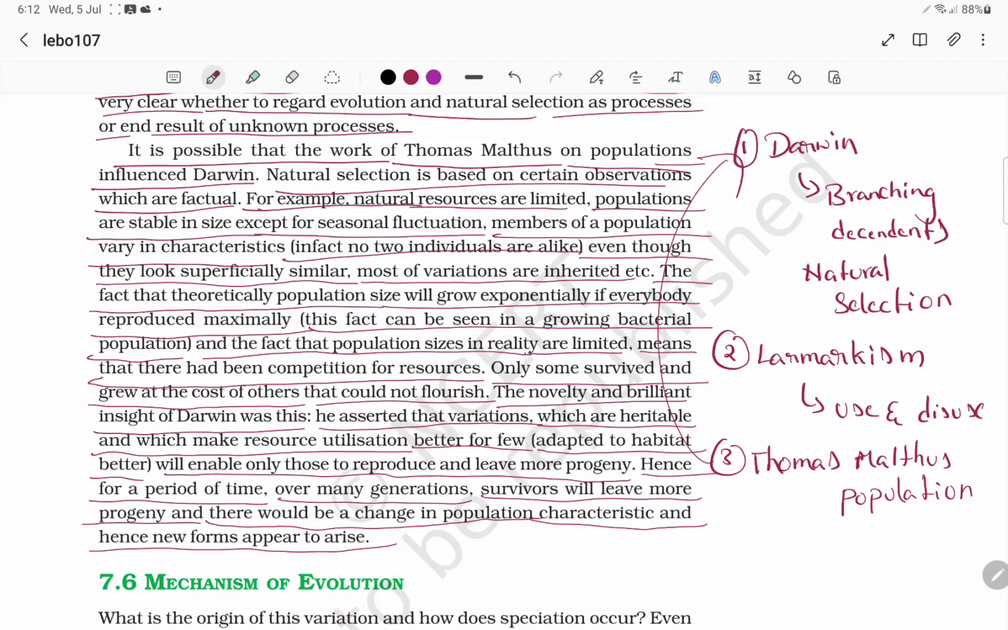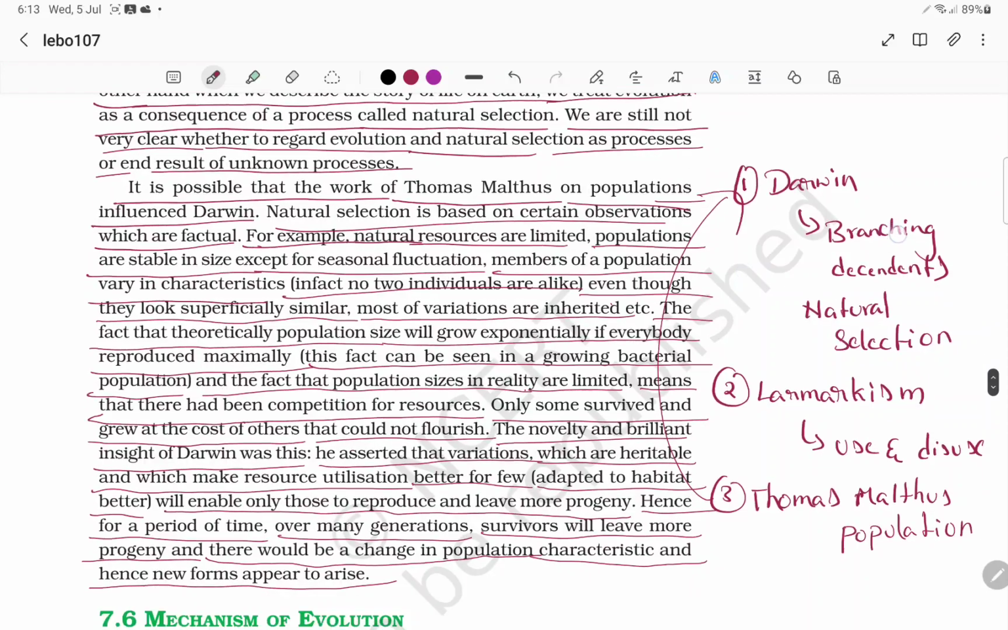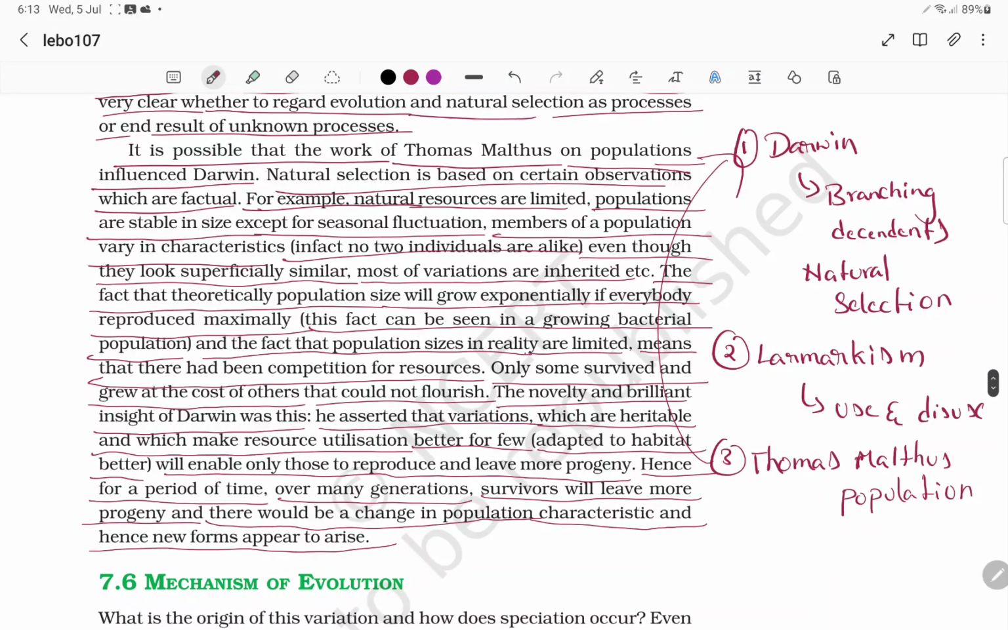Natural resources are limited and the population size will be stable. When the population increases reproductively and leaves more progeny, it has to adapt to the change in environment. These are the key points you have to remember for this topic of biological evolution, and how evolution is progressing. This is what these three scientists have told. Right, thank you.